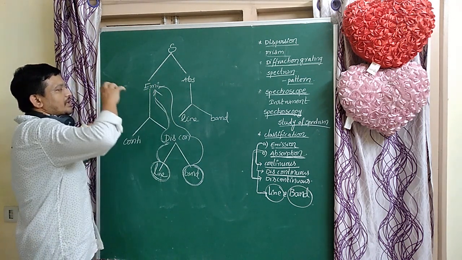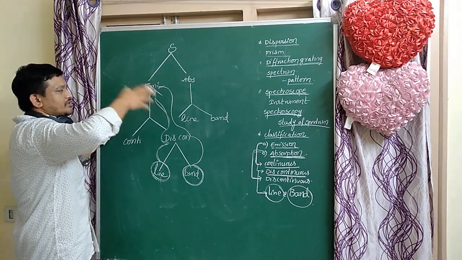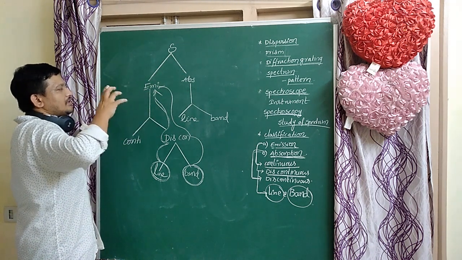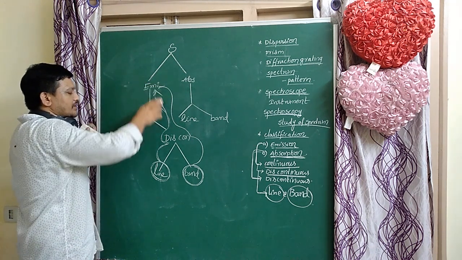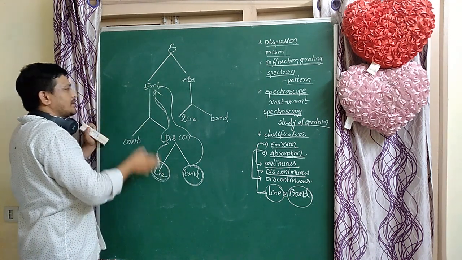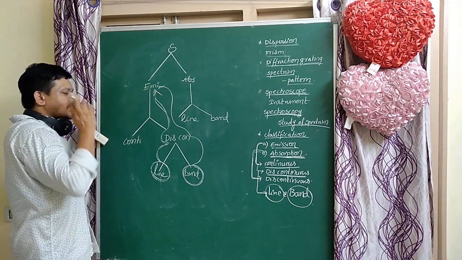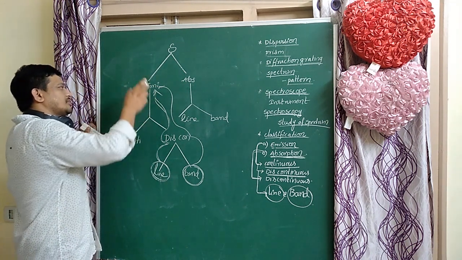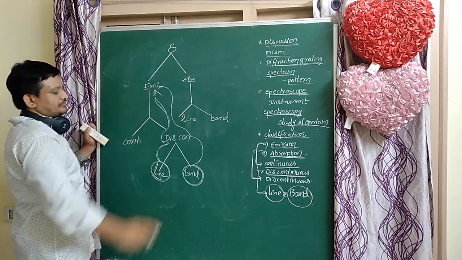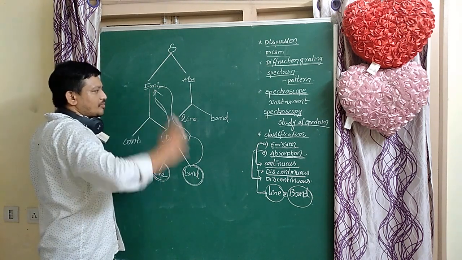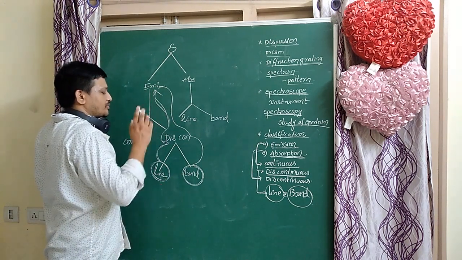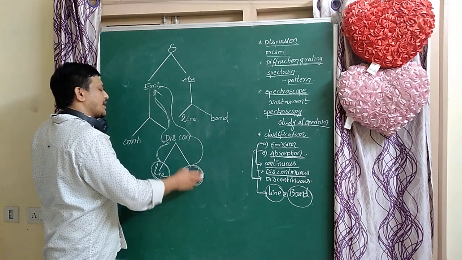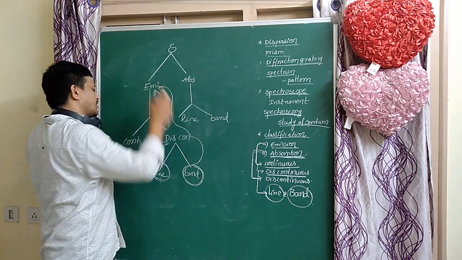The spectrum is obtained by emitted radiation. If the spectrum contains lines, it is called emission discontinuous line spectrum. If bands are formed, that spectrum is called band discontinuous emission spectrum.